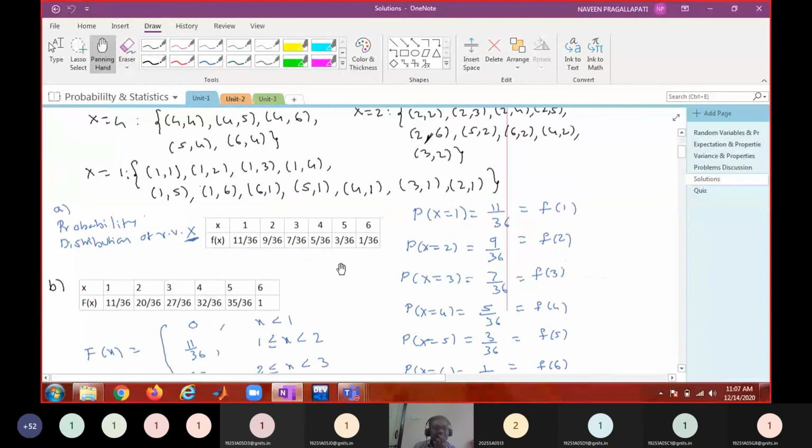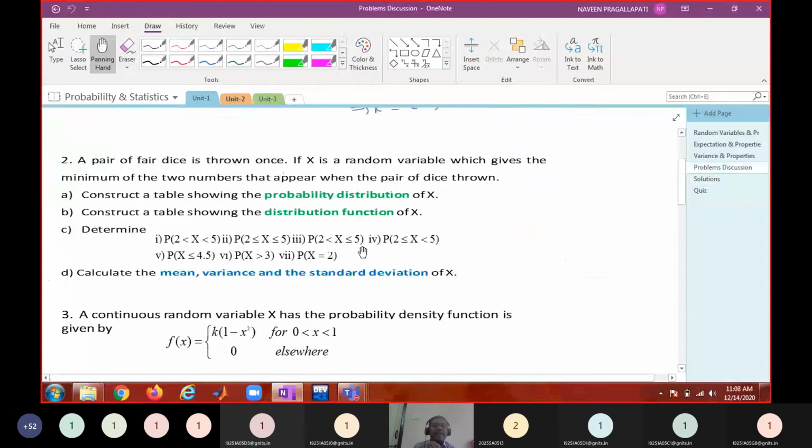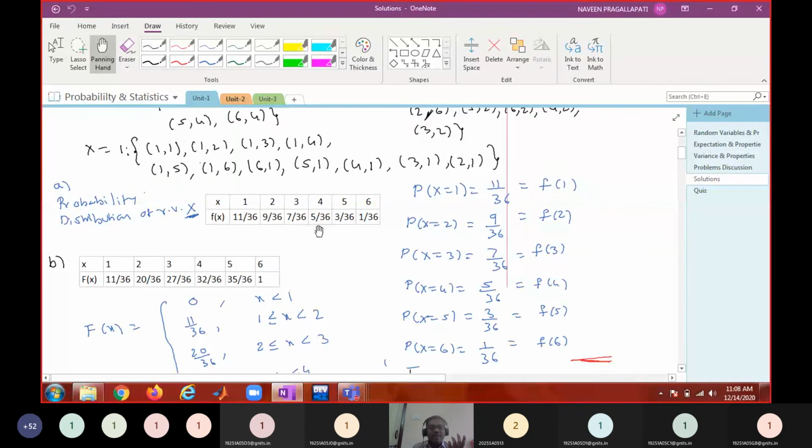Something like if 2 less than x less than or equal to 5, what values do I have to take? X can take, can you tell me? 3, 4, 5. That means you just have to add 3 probabilities: 3, 4, 5. 7 plus 5 is 12, 12 plus 3 is 15 by 36. So like that, just by looking at the distribution table, whatever the problem asks, you can simply do it.